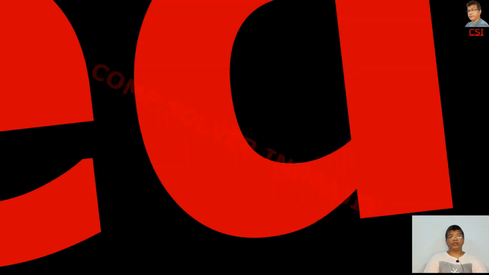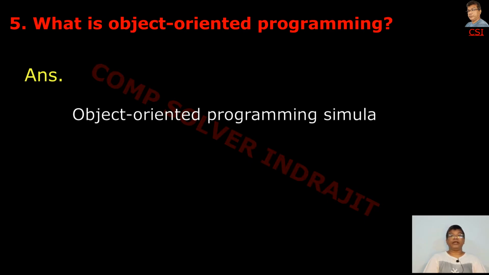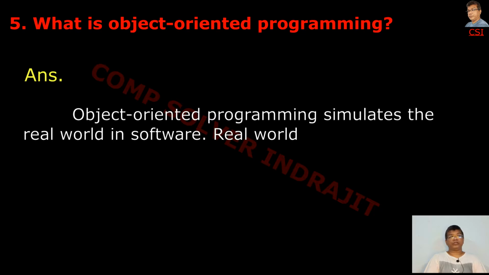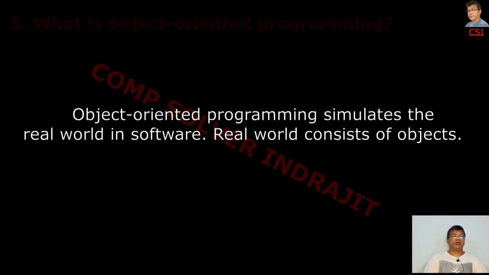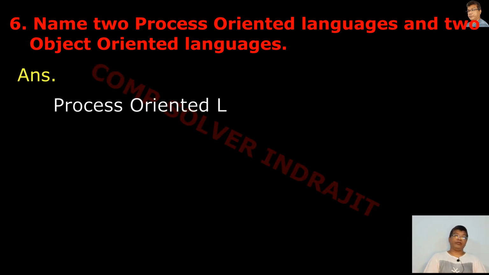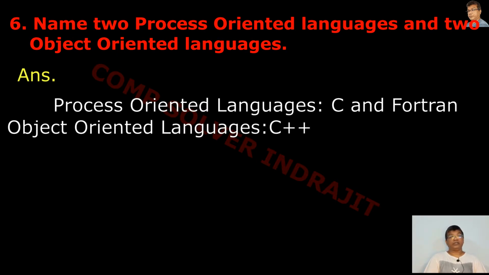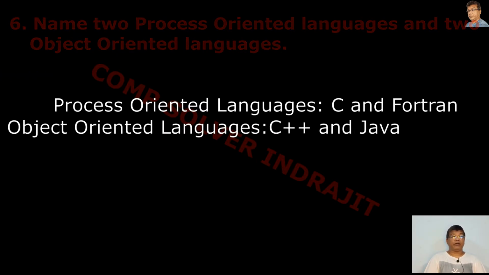Next question. What is object-oriented programming? Answer. Object-oriented programming simulates the real world in software. Real world consists of objects. Next question. Name two process-oriented languages and two object-oriented languages. The answer is process-oriented languages are C and Fortran and object-oriented languages are C++ and Java.